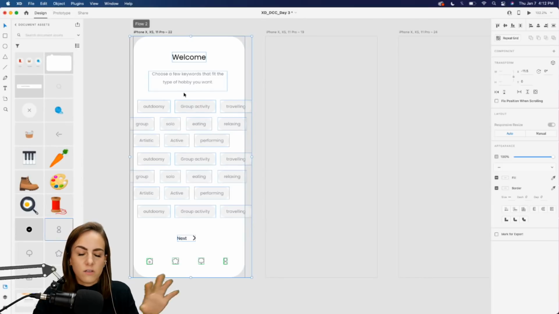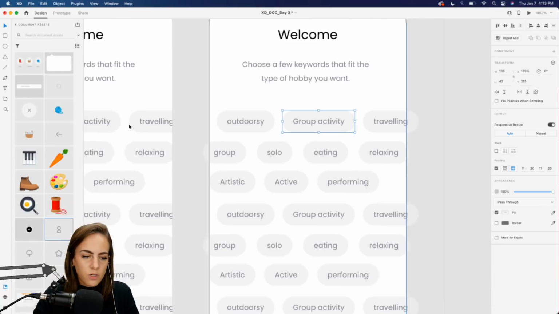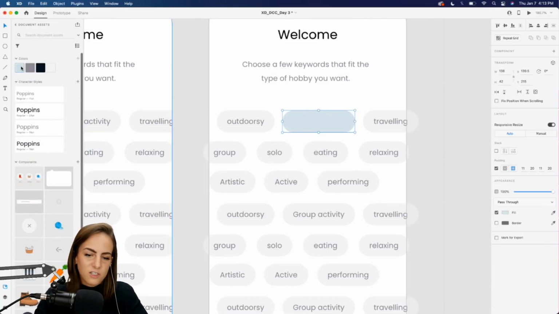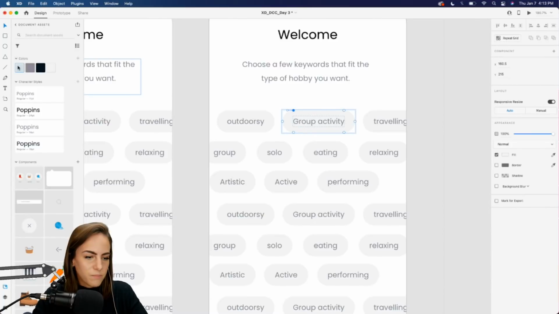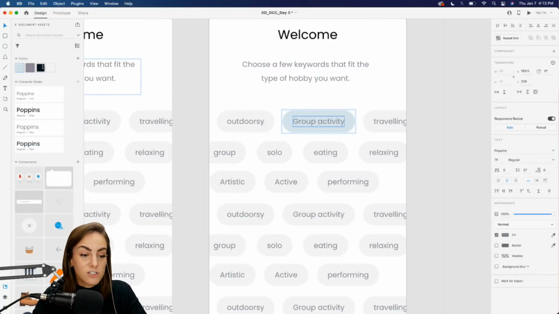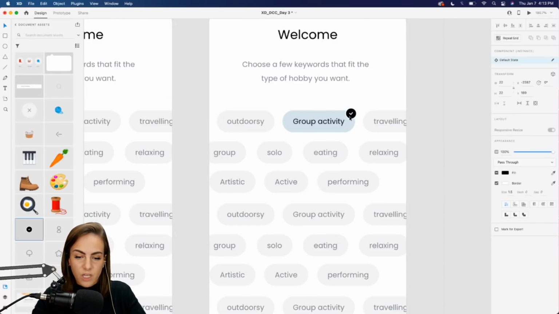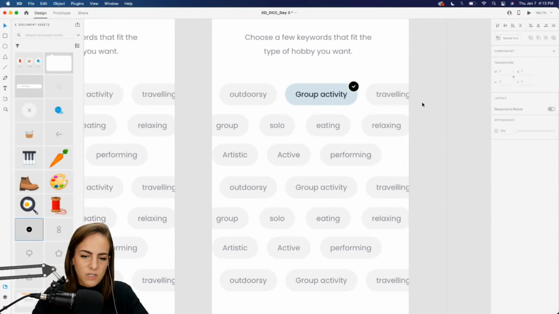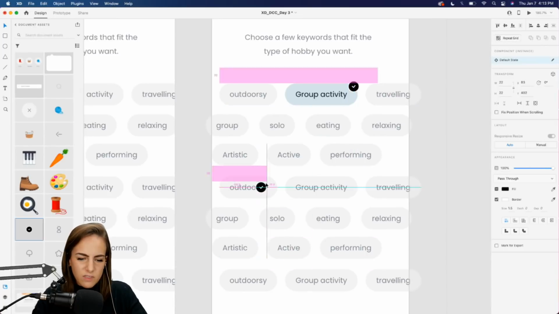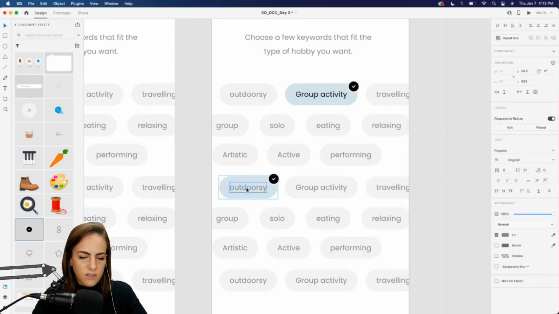Now we're just gonna select a few of these. So let's change this one to look like it's selected. So maybe a blue. And I need to double click in, that's why. Blue, and maybe the text changes to a black. And then I've got a little checkbox right here, just for another way, a little extra, so they can make sure that that's the one they selected. And let's just do a few more of these, just to show what 4 or so would look like selected.